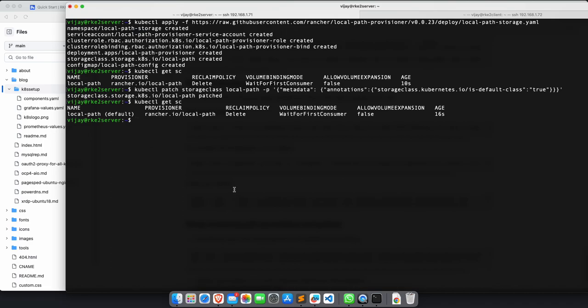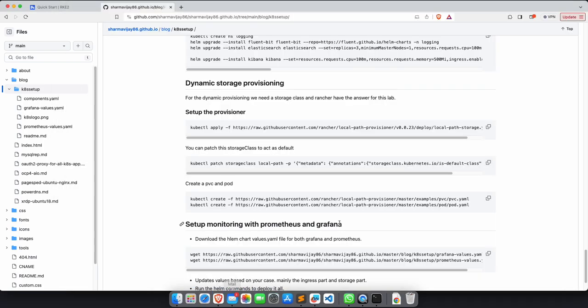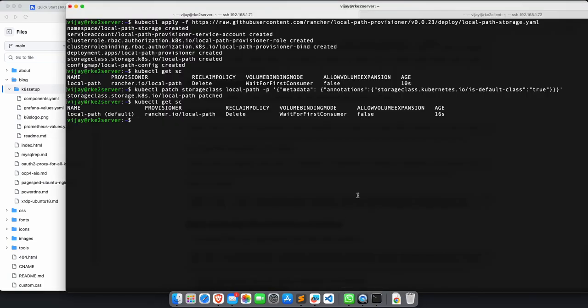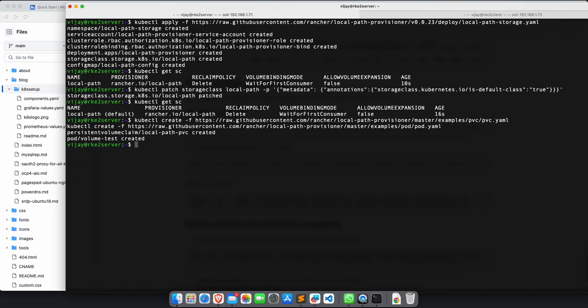So if somewhere you don't specifically define the storage class, then this storage class will automatically pick up the request. And if you want to try out whether this storage class has been set up correctly, you can deploy these two examples. That's an example of a PVC and a pod. The pod will be created, and it will create one persistent volume claim. It will claim a volume.